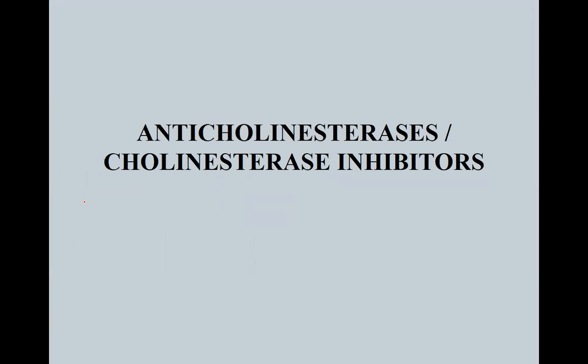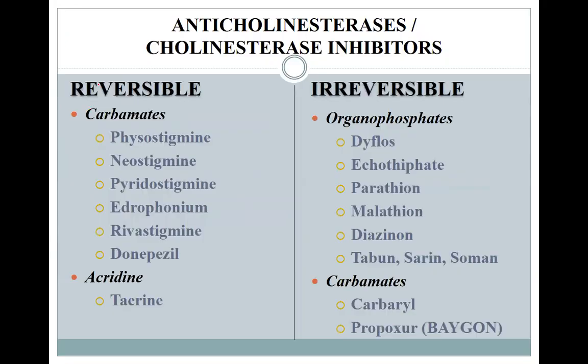The other group of drugs are the indirect inhibitors, which are majorly used. These indirect inhibitors are anticholinesterases, or to be strict to the term, acetylcholinesterase inhibitors. These are either reversible or irreversible. Reversible inhibitors are carbamates and acridine, and irreversible inhibitors are organophosphates and carbamates. The various carbamates are physostigmine, neostigmine, pyridostigmine, edrophonium, rivastigmine, and donepezil, whereas in acridine we have tacrine.